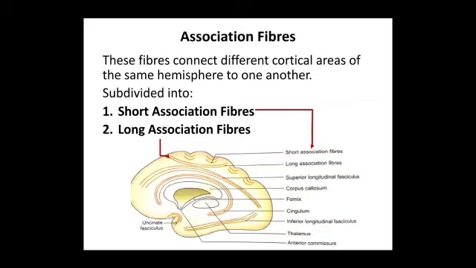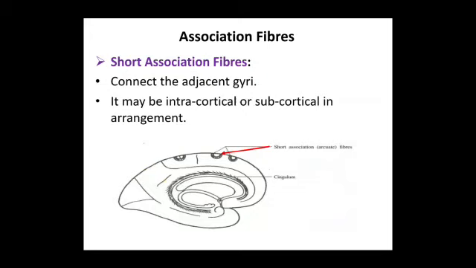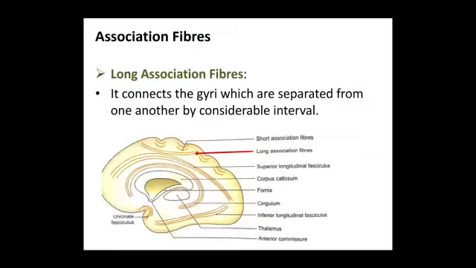Coming to association fibers, these fibers connect different cortical areas of the same hemisphere to one another. They are subdivided into short association fibers and long association fibers. The short association fibers connect the adjacent gyri. It may be intracortical or subcortical in arrangement. The long association fibers connect the gyri which are separated from one another by considerable interval.